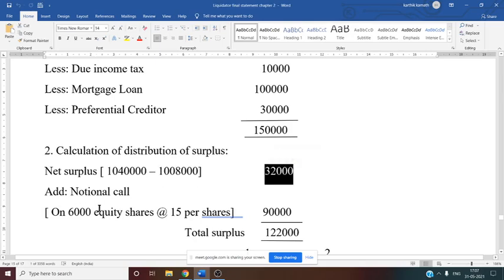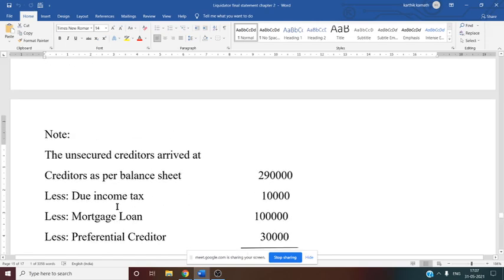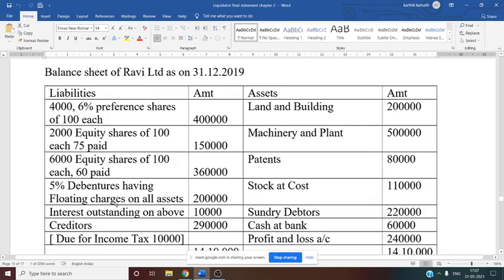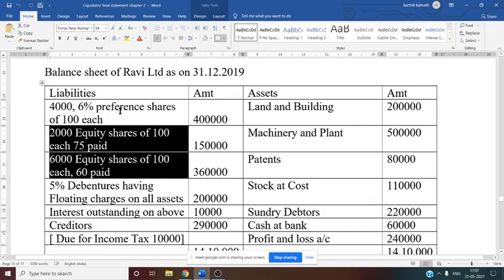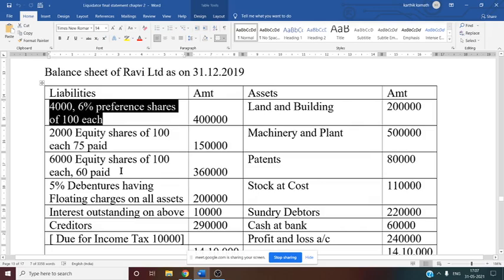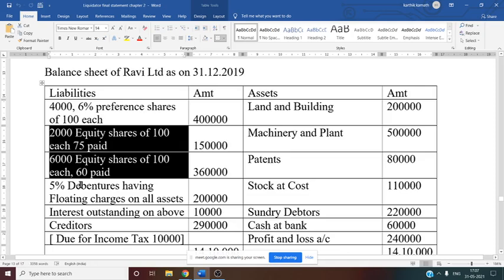Add notional call. Now you have to consider the notional call. How to get the notional call here? If you see this, there are 2 types of partly paid shares. For preference share they have not mentioned anything, so we'll assume that they have priority over equity shareholders, so we will not consider that. So here the maximum partly paid value is 75, that is the first class of equity share, 2,000 shares of 75 paid.